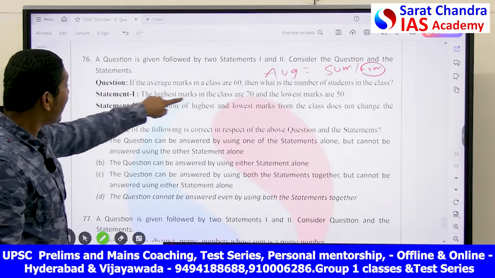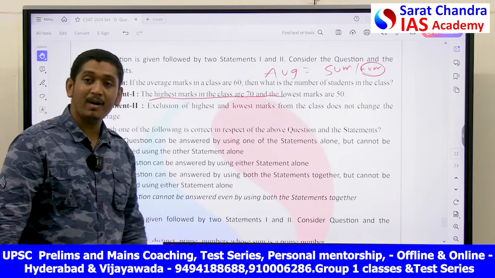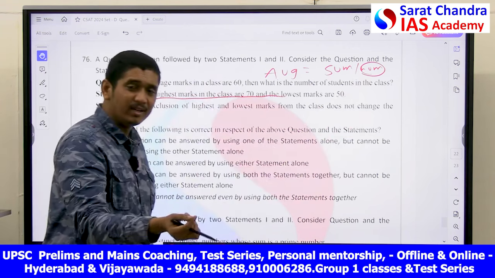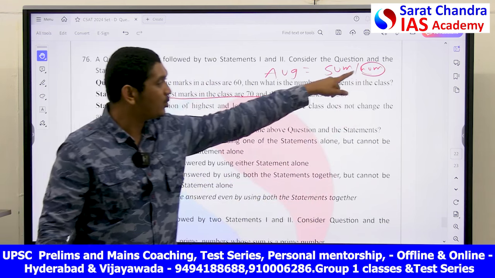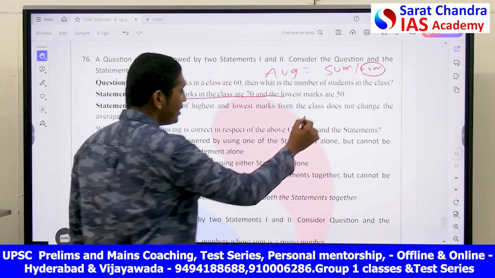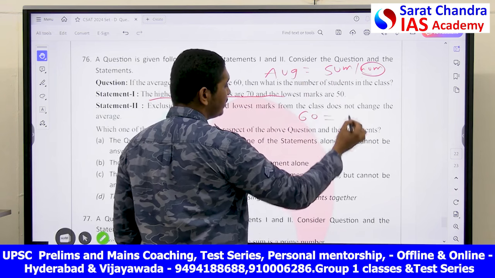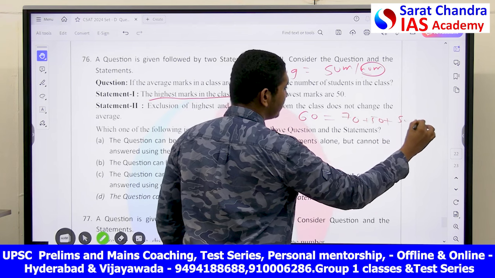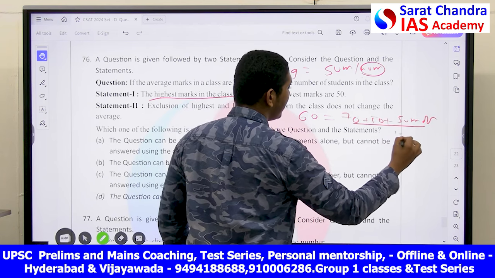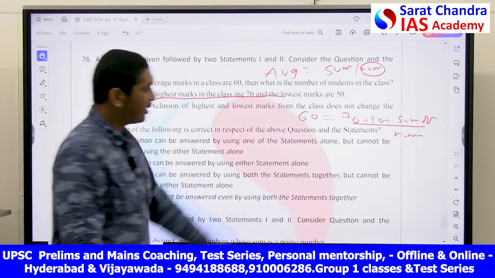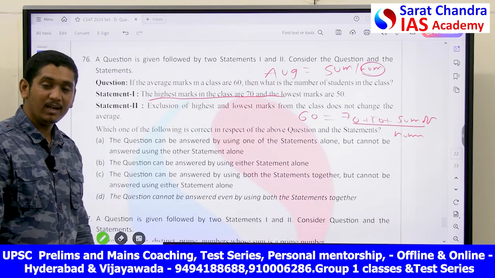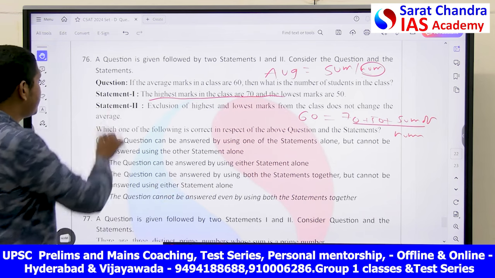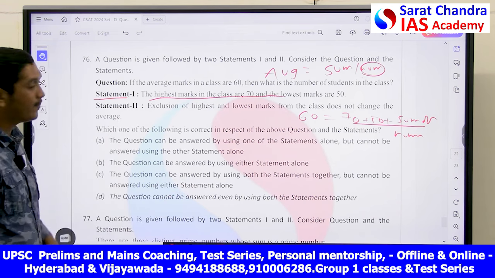So let's see. The highest marks in a class are 70 and lowest marks is 50. That is, I just understood the 2 people marks. Can I say the total number? Can I say 60 is equal to 70 plus 50 plus sum of other divided by total number of people? Can I say the number of people by this formula? I am not able to determine it. So statement 1 alone will not be helping you.